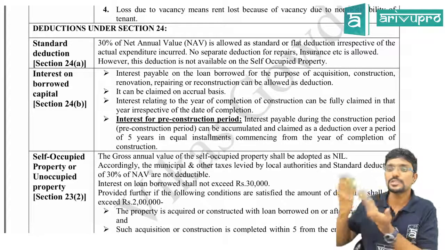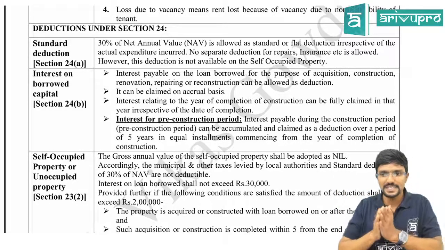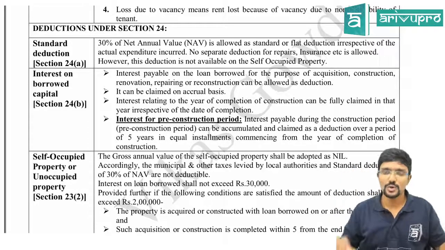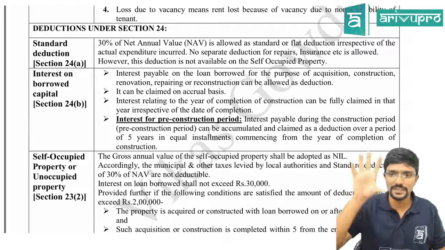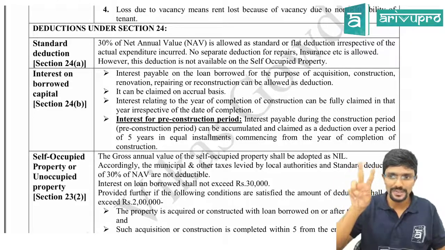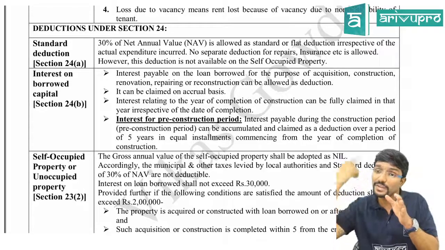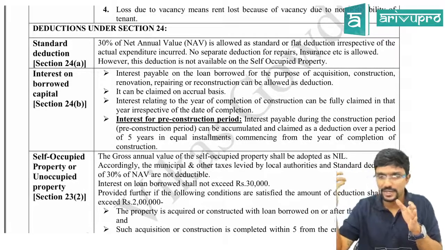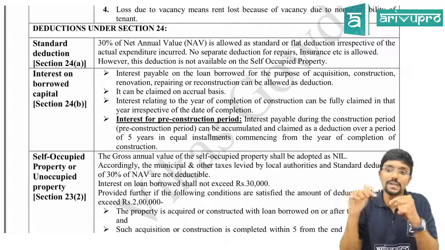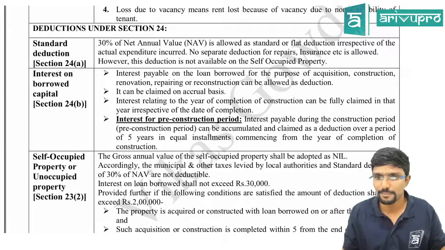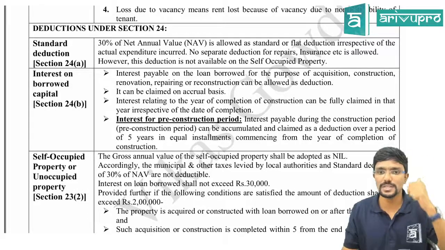Then coming to the post-construction period, whatever interest is related to that year, you can claim in that respective year. So once the construction is completed, for the first 5 years, you will have 2 elements of interest. That is current year interest plus 1/5 of pre-construction interest. Agree? Both put together for a self-occupied property, maximum it can be either 2 lakh or 30,000, guys.